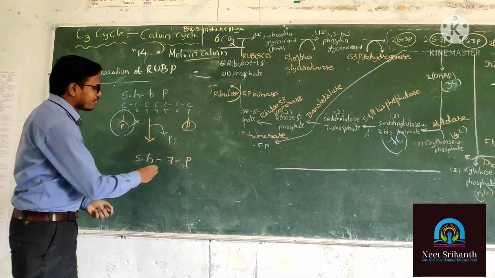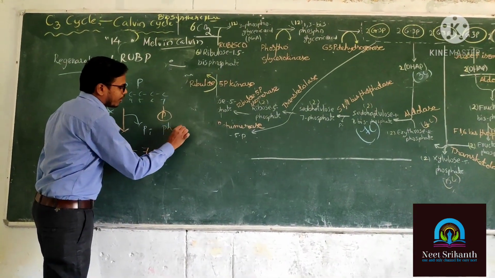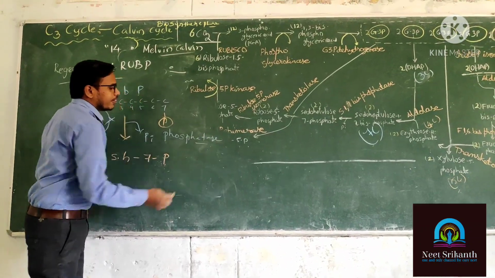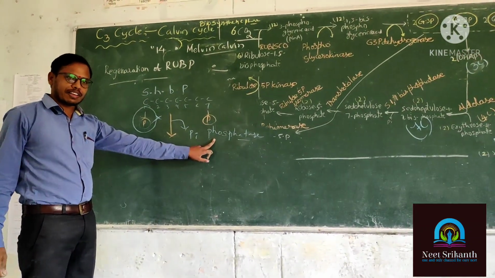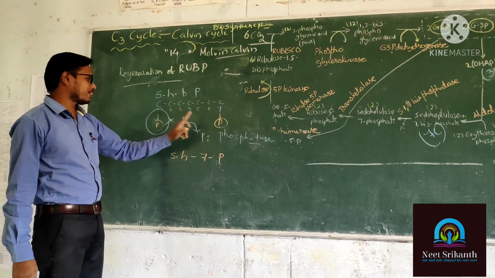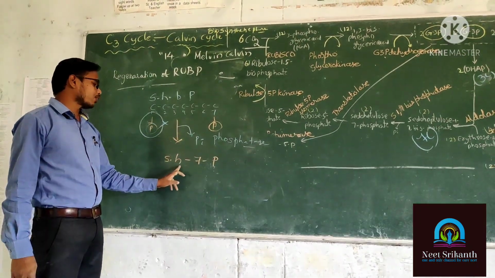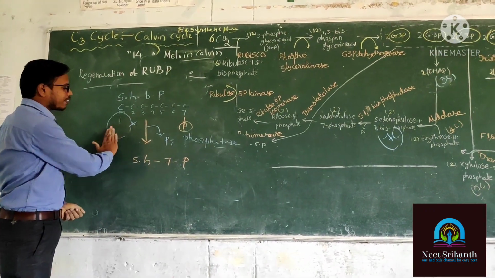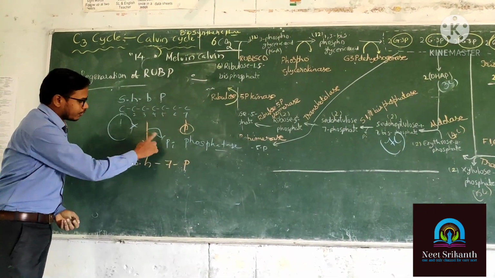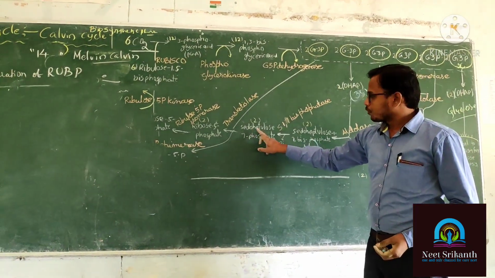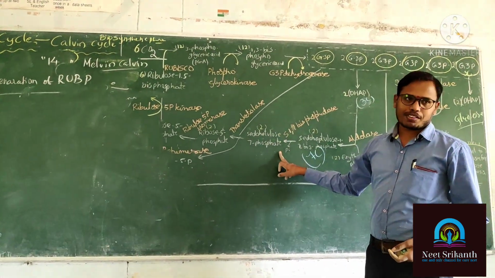The enzyme name is simply phosphatase. In the presence of phosphatase enzyme, pseudoheptulose 1,7-bisphosphate turns into pseudoheptulose 7-phosphate. Only the first place phosphate is removed. Understood this one?